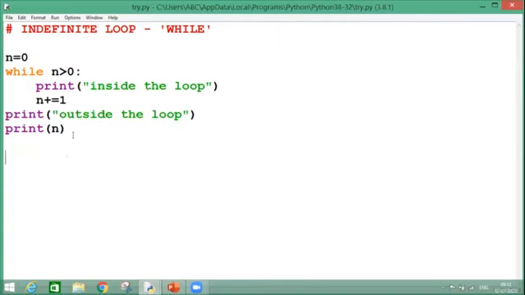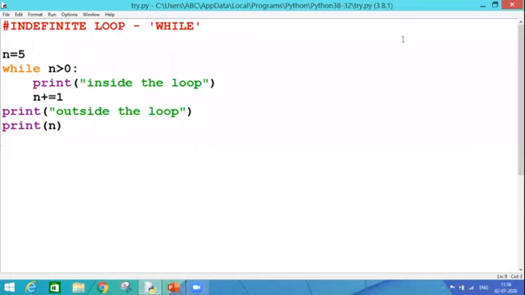This was an example of why we call our while loop a zero trip loop, because not even once has it taken a trip of the statement. Another example, if I change the statement like this, n is equal to 5. And inside my while loop also, I have given n plus is equal to 1 in place of n minus is equal to 1, right? So what will happen?